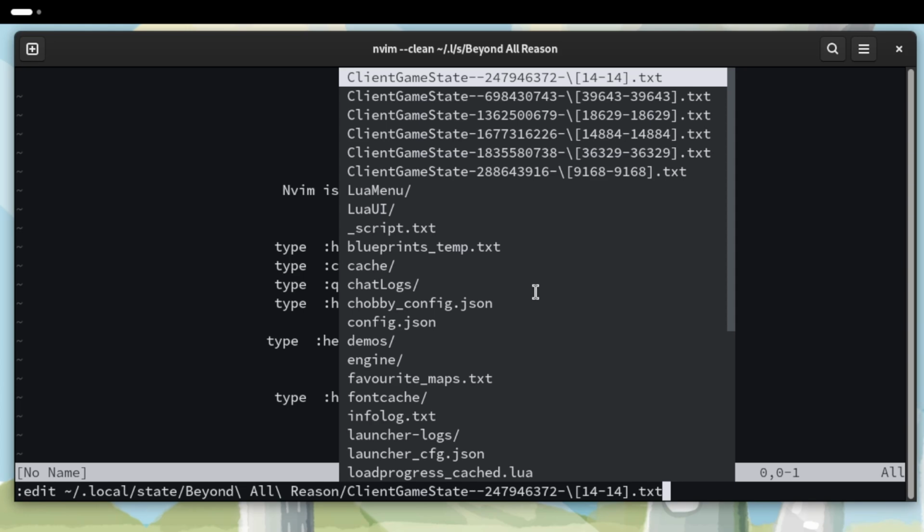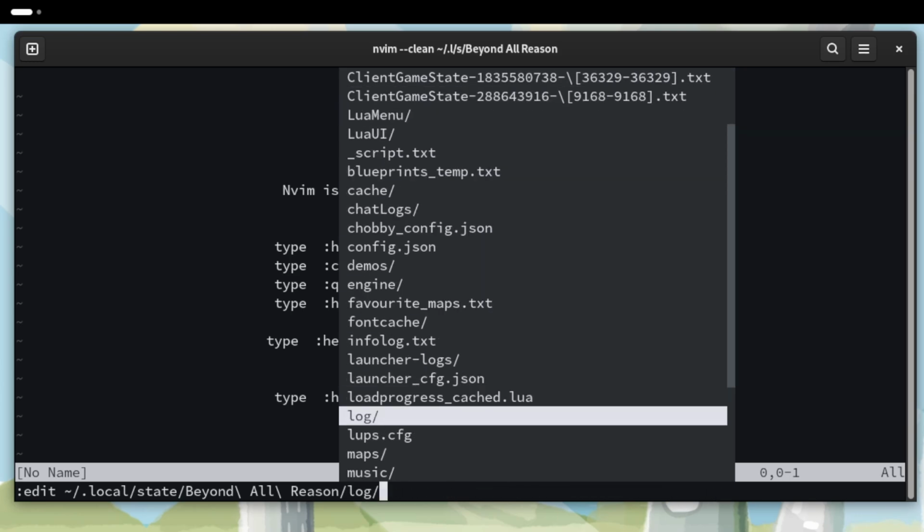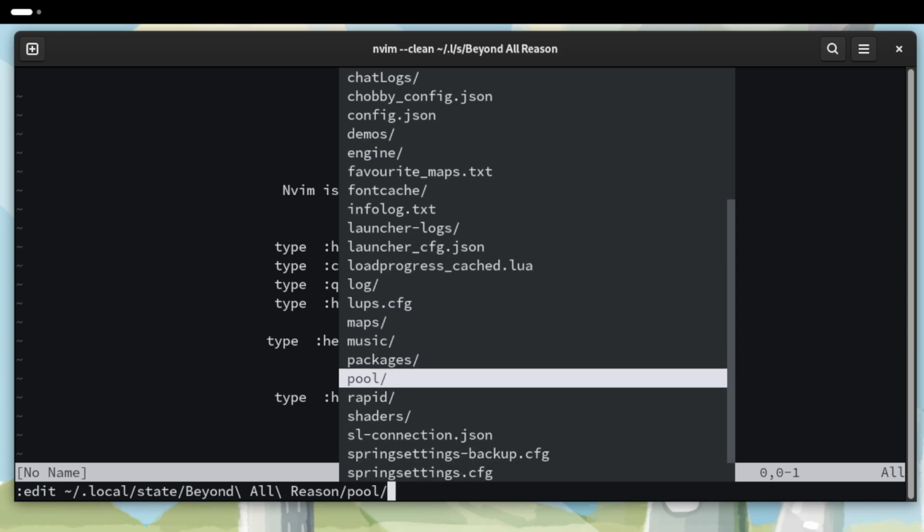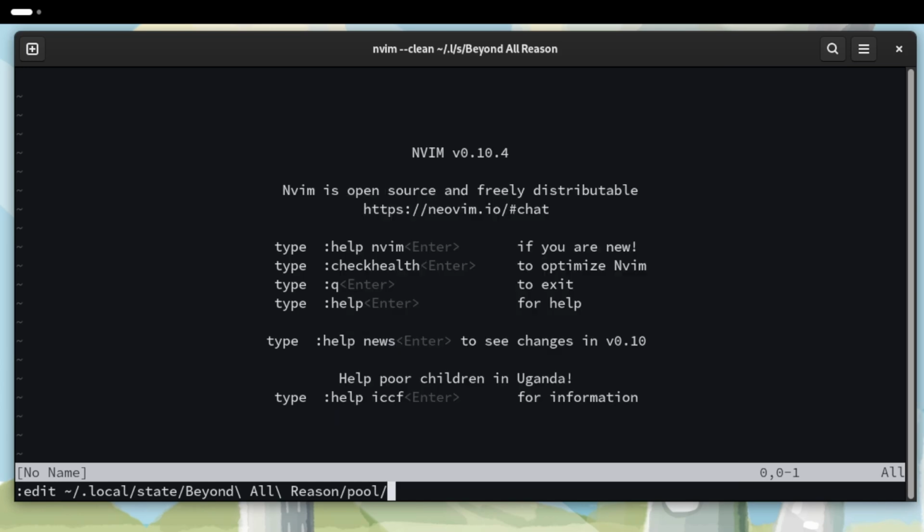But from here, I do not know how to effectively narrow down these possible completions. For example, if I see this and I think, oh yeah, I want to go to the pool directory, the most efficient way I know to do that is to start tabbing through this list, and I come down here to the pool, and then I select that. The problem is I had like 30 key presses in order to tab complete this 4-character directory name. So it's very inefficient to tab complete that way.